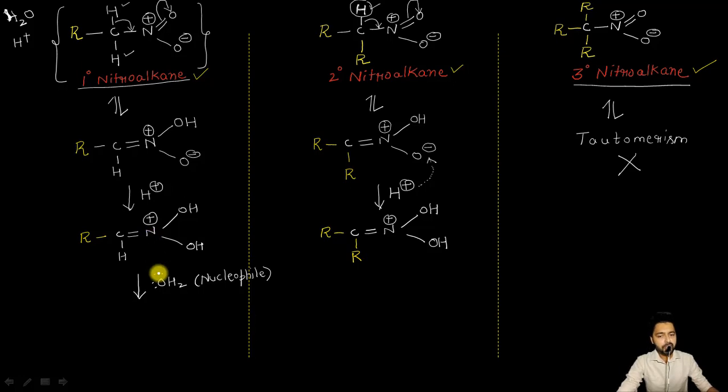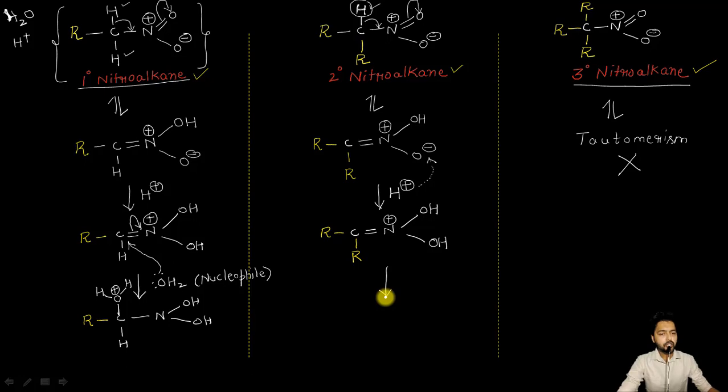such that this lone pair of the nucleophile can attack here on this carbon atom, sending these electrons onto the nitrogen atom like this, resulting in the formation of R, C, H here. This will now of course become a single bond, a nitrogen having OH, the second OH group here, and because the water molecule was acting as a nucleophile and it just attacked on this carbon atom, it is better to write here OH, H with a positive sign like this.